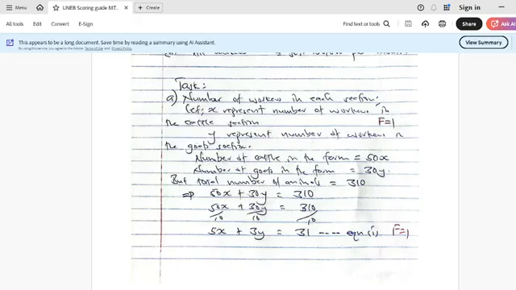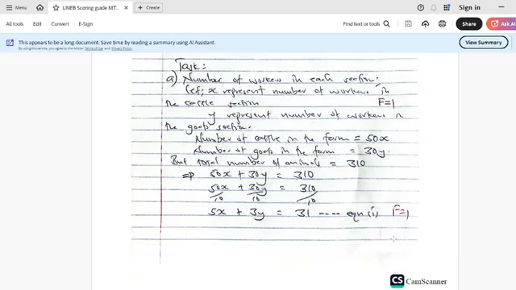Likewise for the goats. If I get 30 times Y, the total number of workers, still I'll get the total number of what? Goats. Now if I get the total of cattle plus the total of goats, I'll come up with the total number of the what? The animals. So I formed an equation: 50x plus 30y equals 310, which I can reduce by 10 to come up with 5x plus 3y equals 31, and that gives me equation 1. So forming that equation will still earn you a mark.